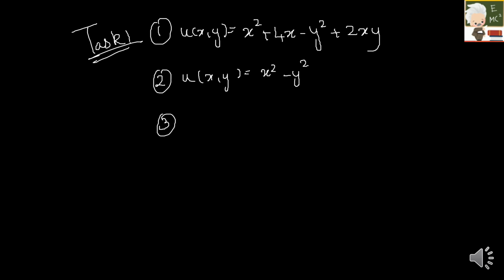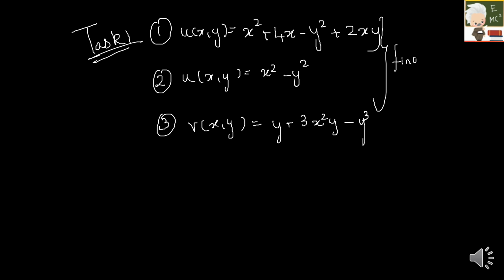And then third question is, v of xy is equal to y plus 3x square y minus y cube. So in these questions you have to find what is v of x comma y, and over here you have to find what is u of x comma y. You have to find your real part.